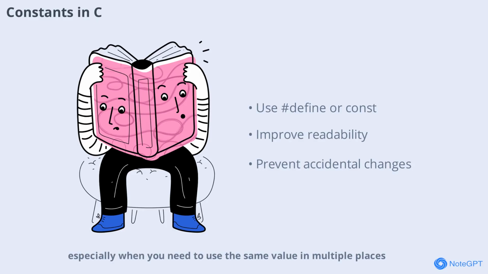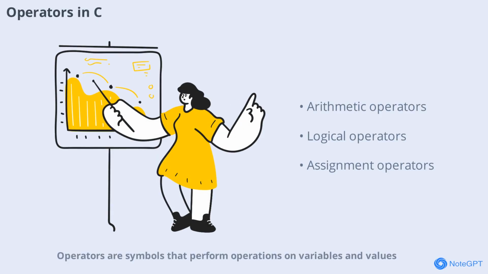Operators are symbols that perform operations on variables and values. C supports arithmetic operators like plus, asterisk, and slash, as well as relational, logical, and assignment operators. Knowing how to use these operators is essential for performing calculations and making decisions in your programs.